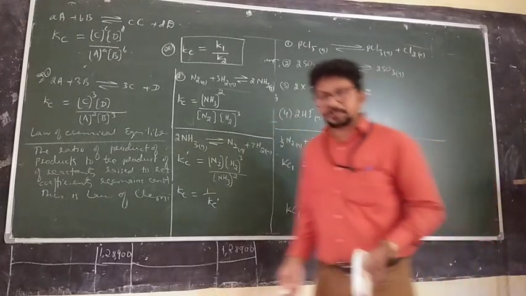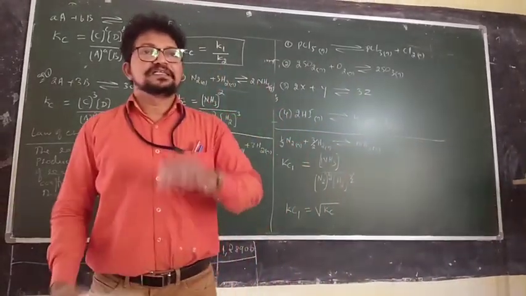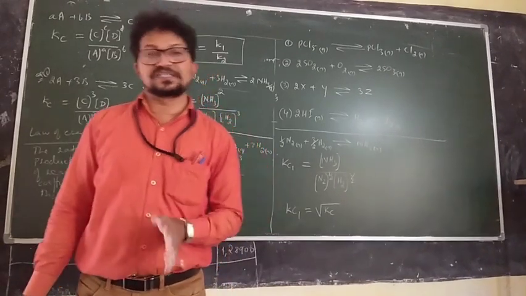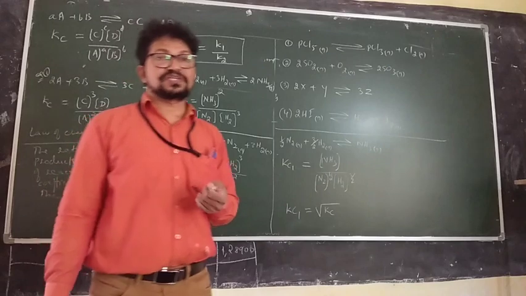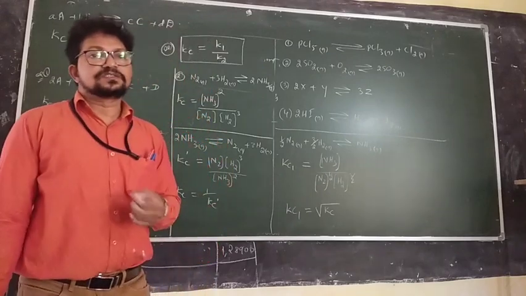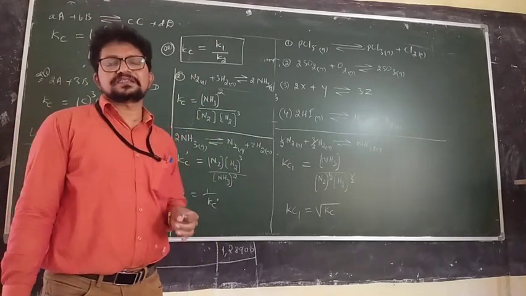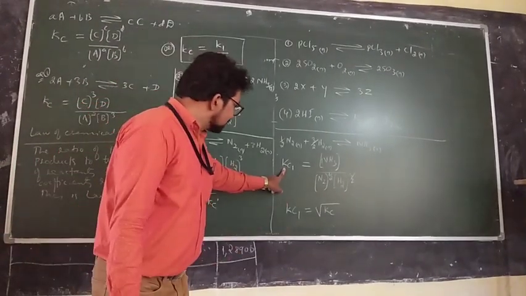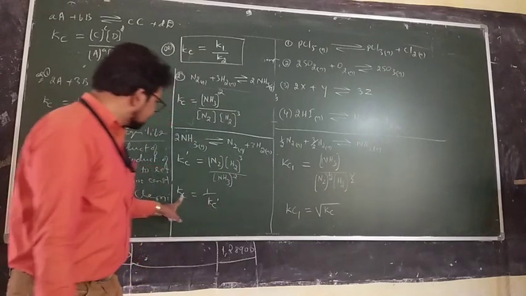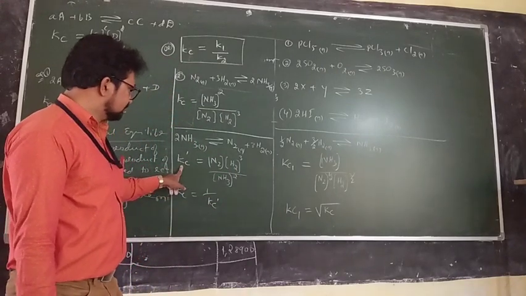So when the stoichiometric coefficients change, the value of the equilibrium constant also changes. So it is purely a stoichiometric equilibrium constant. In fact, you can also relate Kc1 with Kc dash also.